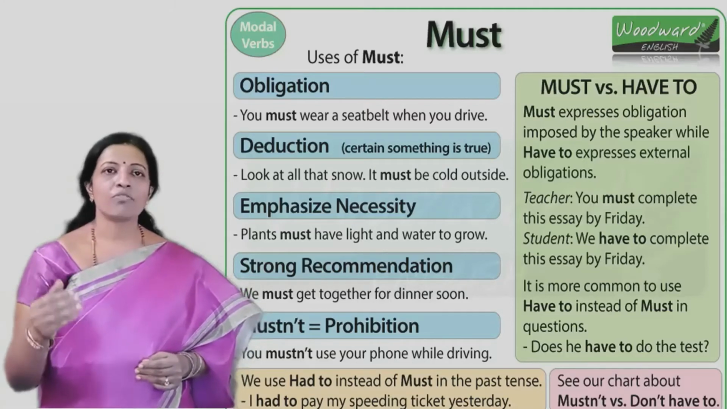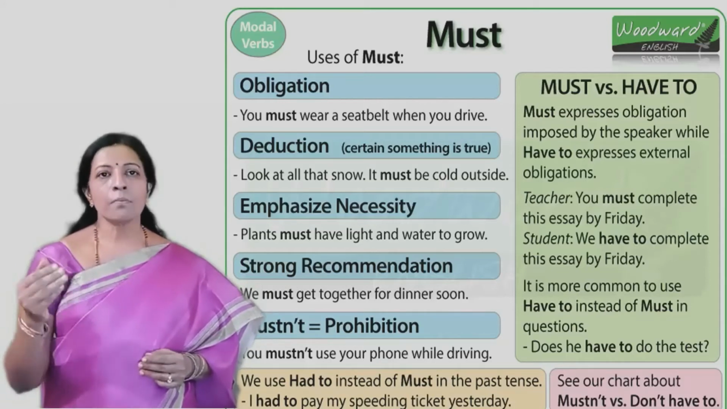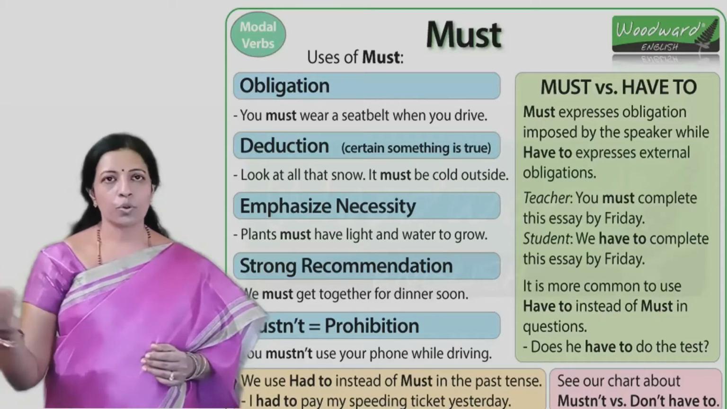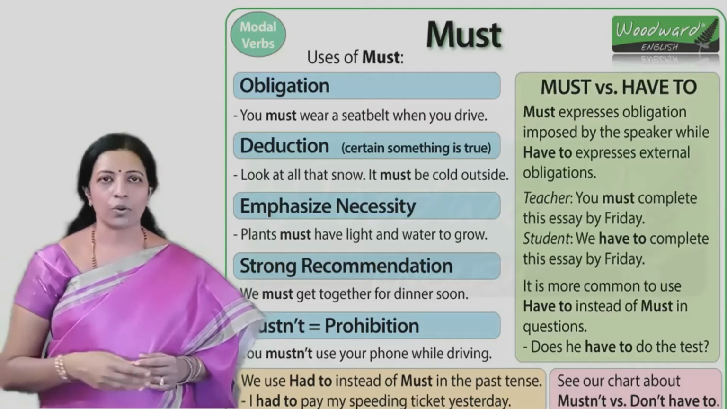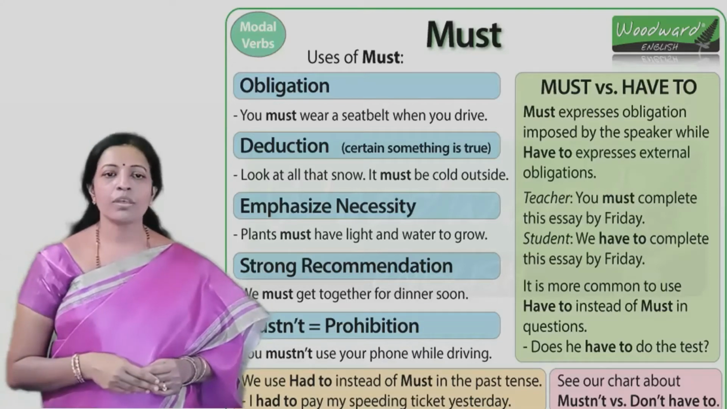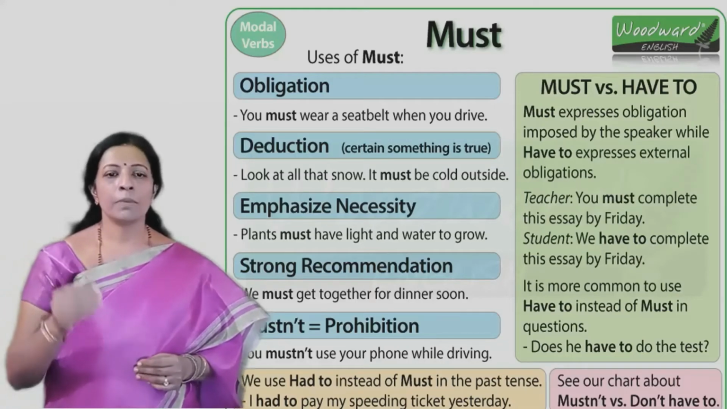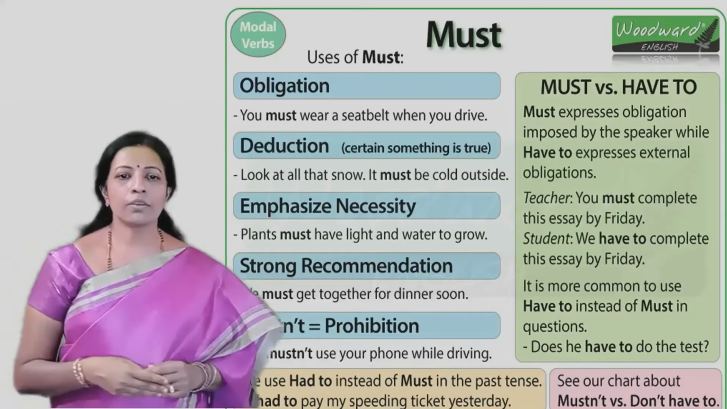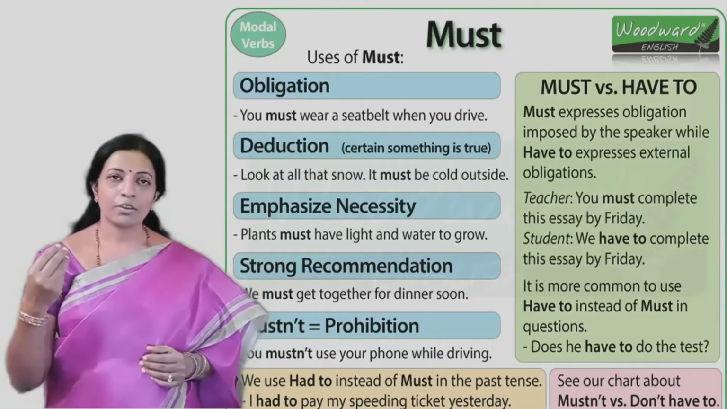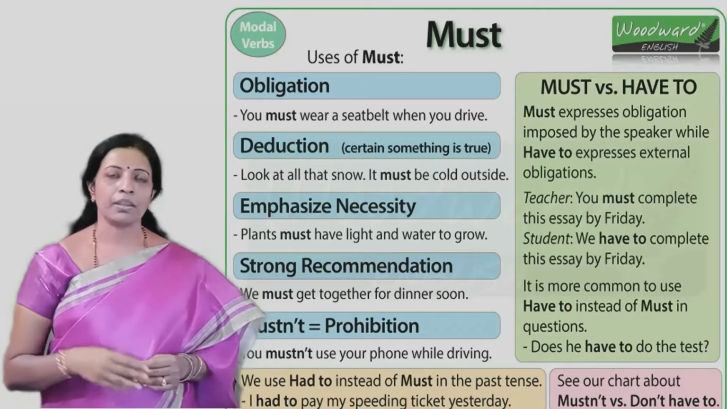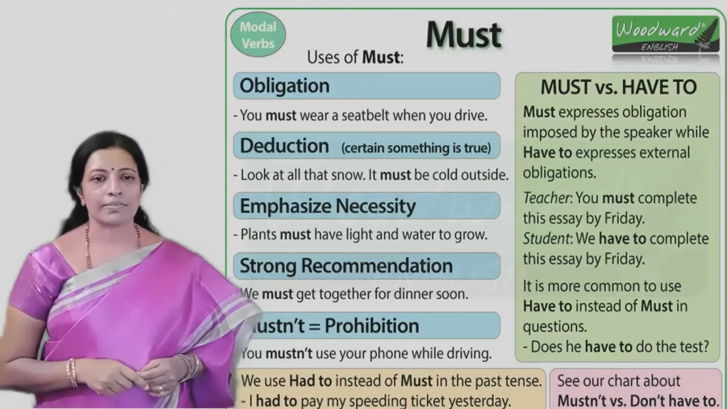Now, when you have to emphasize necessity, for example, plants must have light to grow. So, when you are showing that it is a necessity, without it, it cannot do, then you can always use must. When there is a strong recommendation, so we must get together for dinner soon. So that is that surely it should happen. So when you are trying to state something like this, you can use the modal verb must.